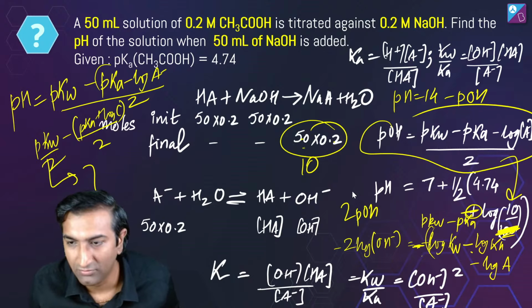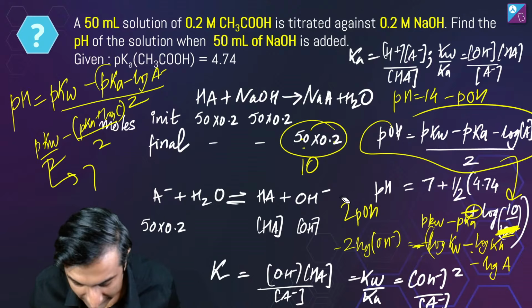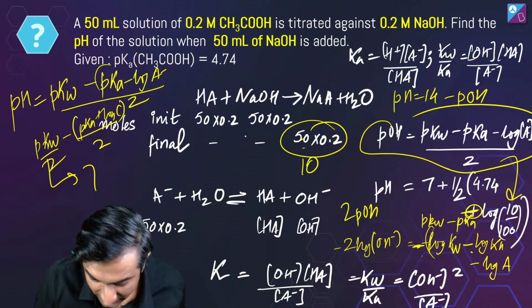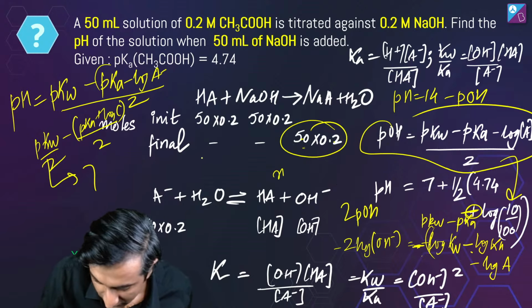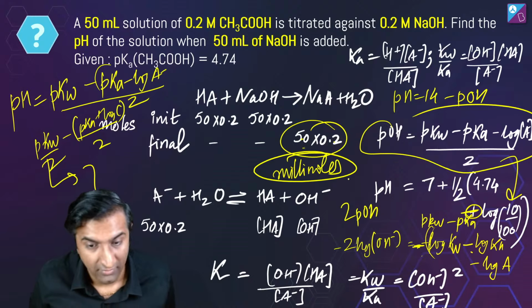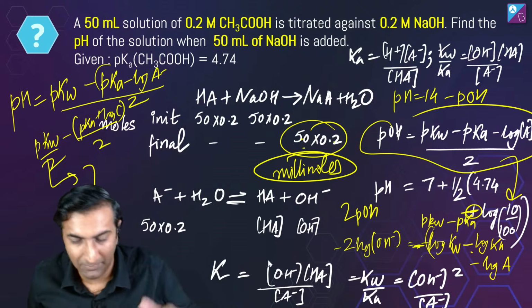Oh, okay, cool. So this 100 should not be there. It should just be log 10. I think the reason I did that is because this is millimoles. What I have here is millimoles. इसलिए मैंने यहाँ पे किया. Cool. Let's move on. आप प्लीज चेक कर लेना.